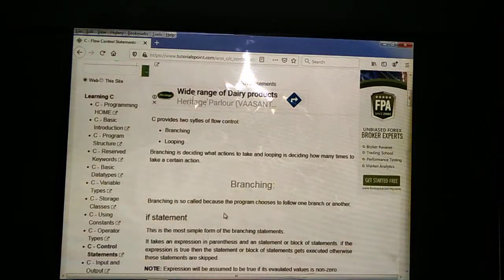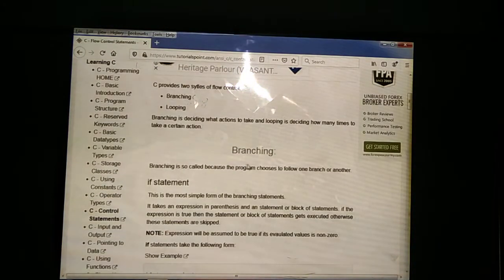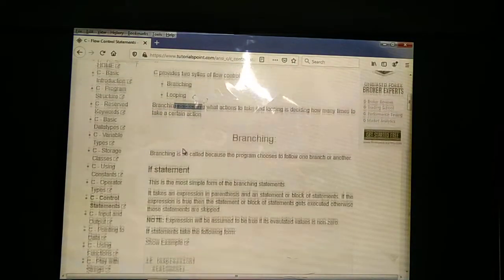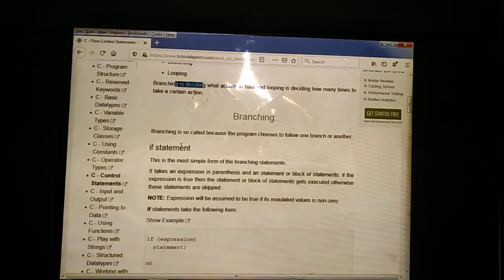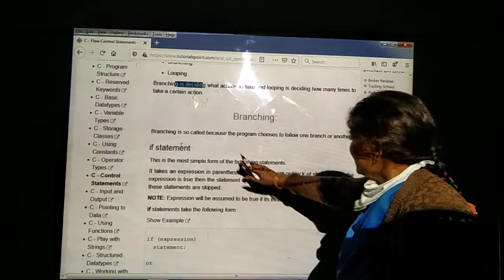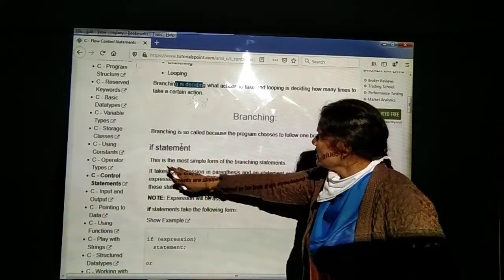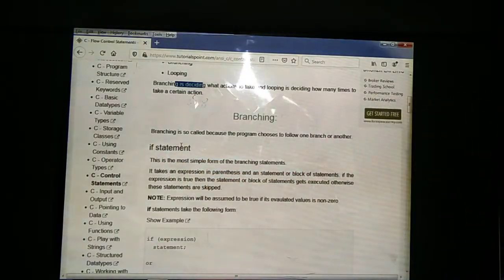First we can start with the branching statement. What is a branching statement? In branching statements we take the decisions, and the program chooses which branch to follow. First statement will be what? If statement.